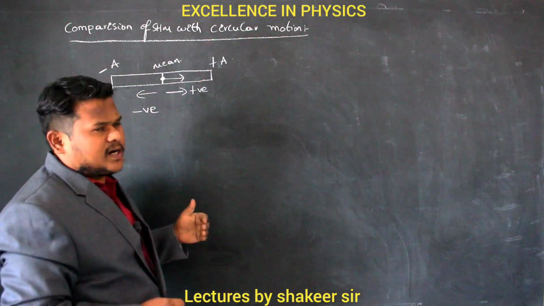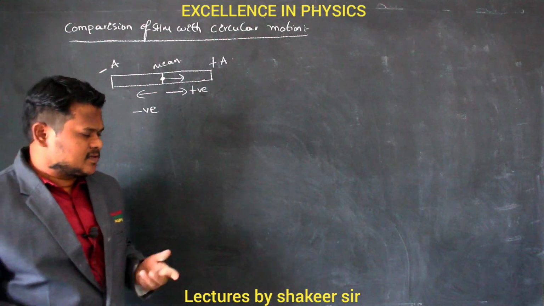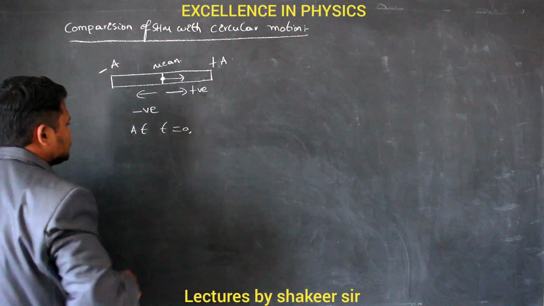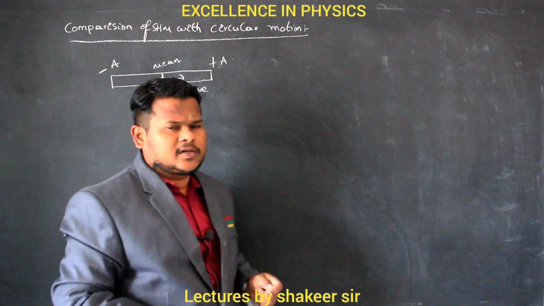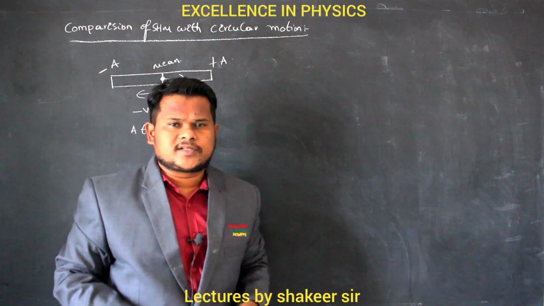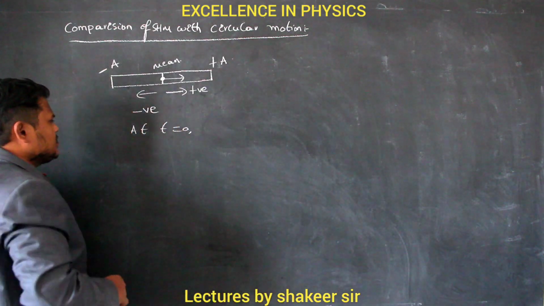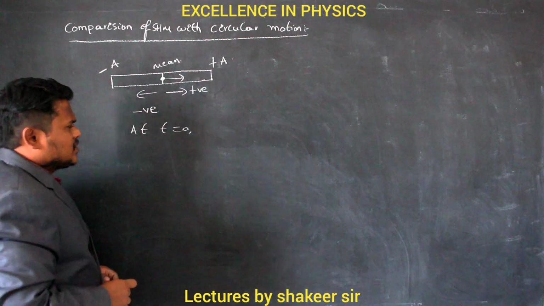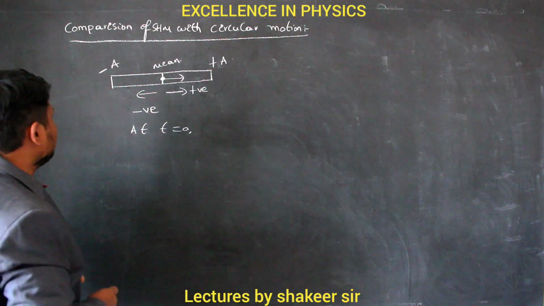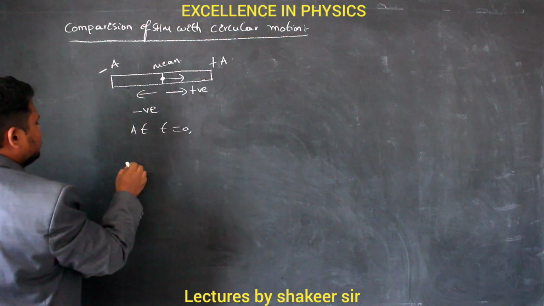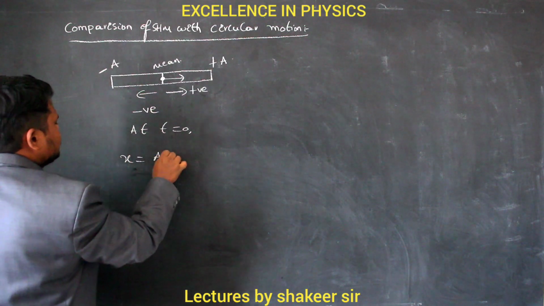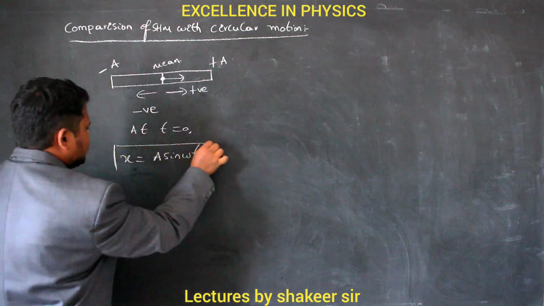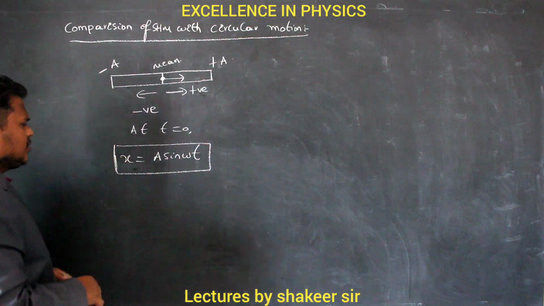So when we started observation, that is at t equal to 0, it is the time when we started observing this motion. At t equal to 0, the body was at the mean position and going towards the positive extreme position. Then how can I write an equation for this? The equation of displacement can be written as x equals a sin omega t. We have already studied this relation.